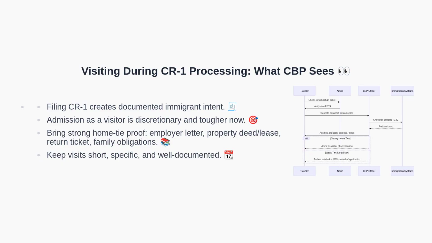Next, let's test your understanding with a quick quiz. Quiz time. Question: if a visitor marries a U.S. citizen and files for adjustment of status within 90 days of entry, what is the main risk? Options are: 1. No risk if the couple truly loves each other. 2. A strong presumption of misrepresentation based on the 90-day rule. 3. Automatic approval because marriage to a U.S. citizen is allowed. Or 4. The case converts automatically to CR-1.